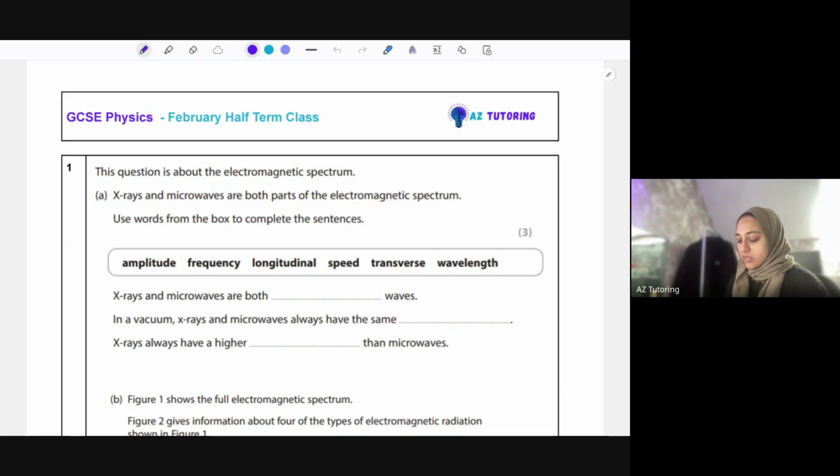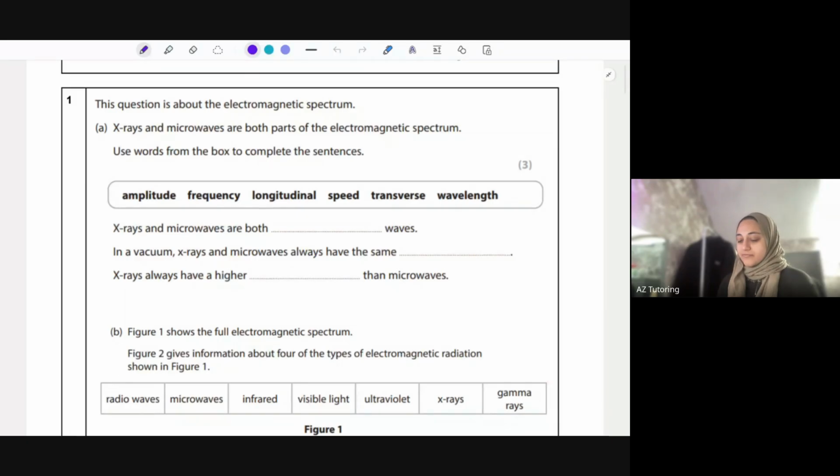There's questions about the electromagnetic spectrum. So remember the electromagnetic spectrum: radio waves, microwaves, infrared, visible light, ultraviolet, X-rays, gamma. I forgot the ultraviolet. And that order, you need to memorize that. You won't get given that. So X-rays and microwaves are both parts of the electromagnetic spectrum. Use the words from the box to complete the sentences.